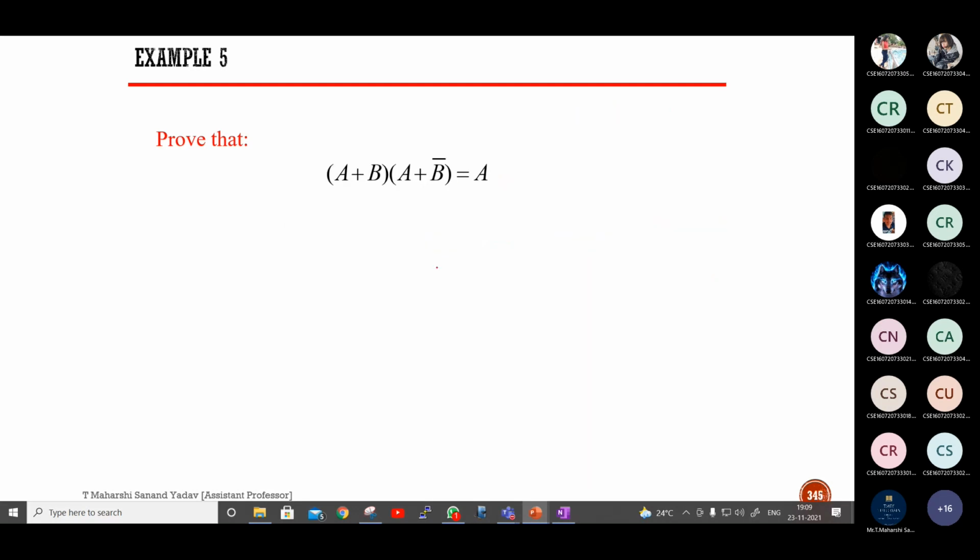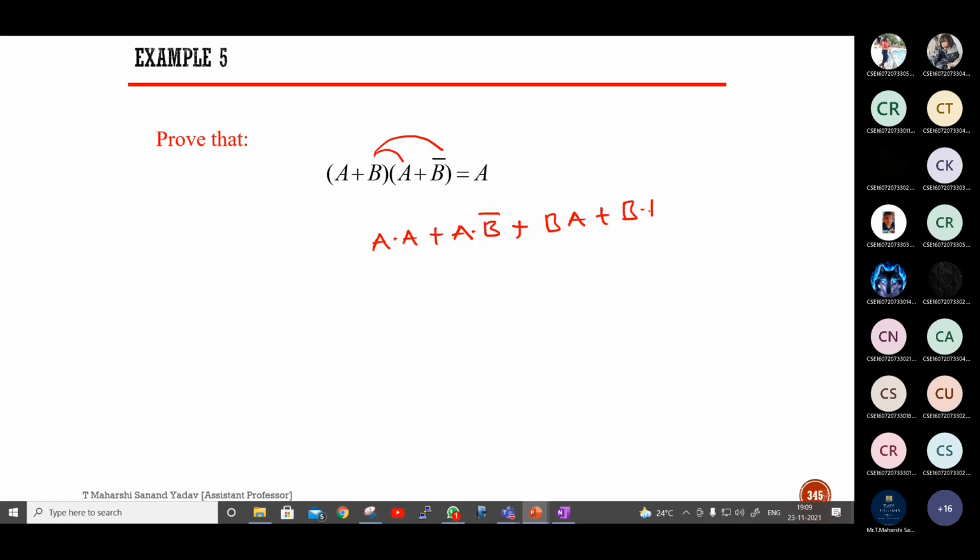Next, what about this one? What do I have to do in the first step? Internally you multiply. So first A into A followed by A into B bar. So A dot A plus A dot B bar. Next, B into A followed by B into B bar. So B into A plus B into B bar.